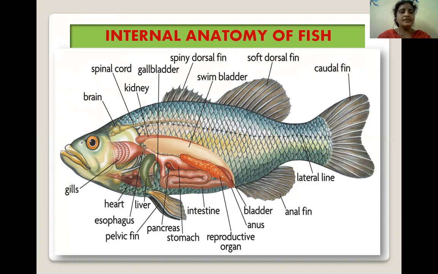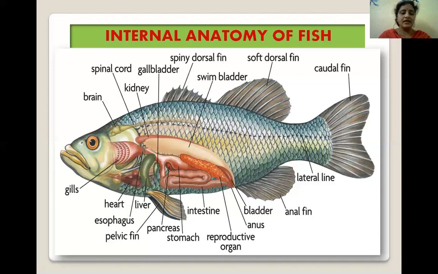The body is divided into a head, trunk, and tail. Although the divisions between the three are not always externally visible, the skeleton is made either of cartilage in cartilaginous fish or bone in bony fish. There are no limbs.